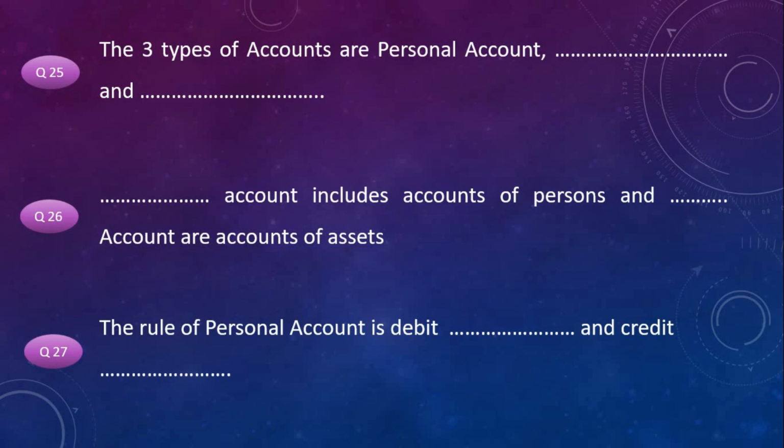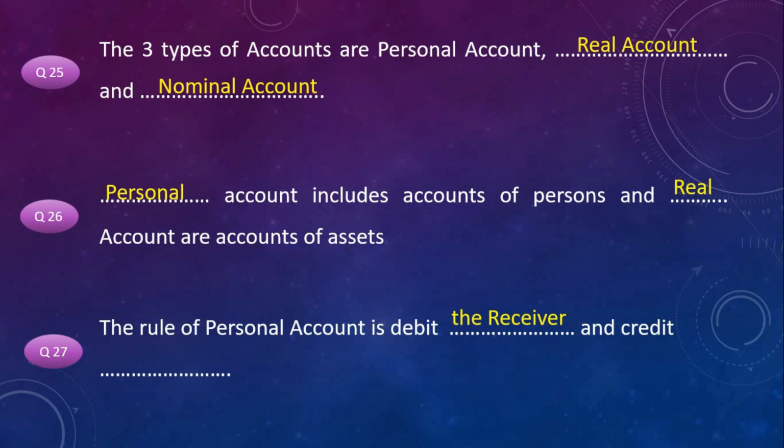Answer for these questions. The three types of accounts are personal account, real account and nominal account. Personal account includes accounts of persons and real account are accounts of assets. The rule of personal account is debit the receiver and credit the giver.